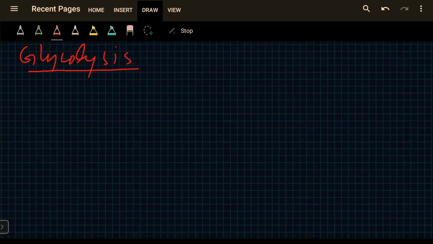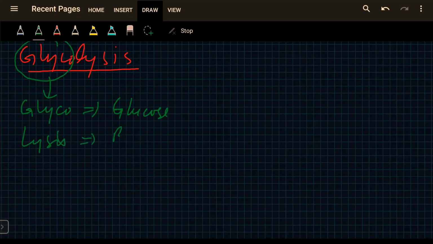This word glycolysis is derived from glyco, the first part that comes from glucose, and lysis, that means breakdown.